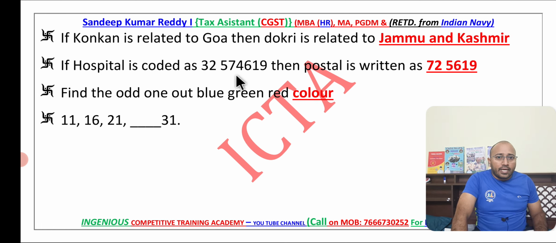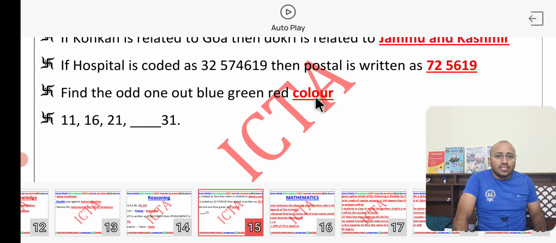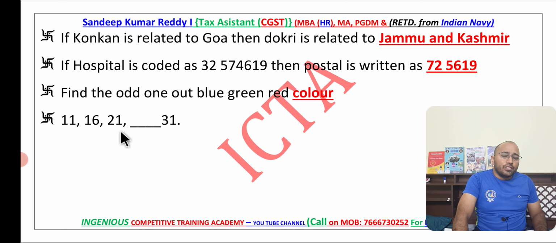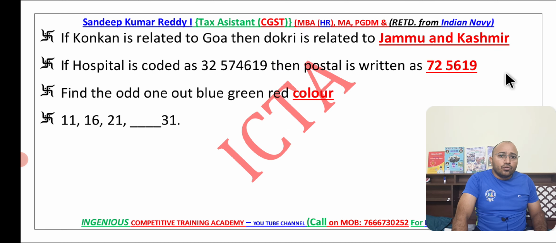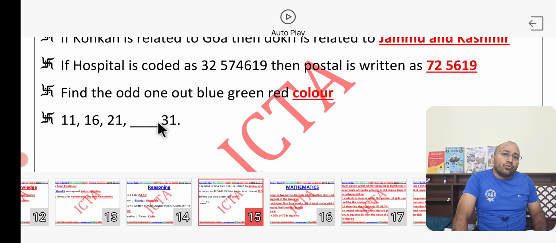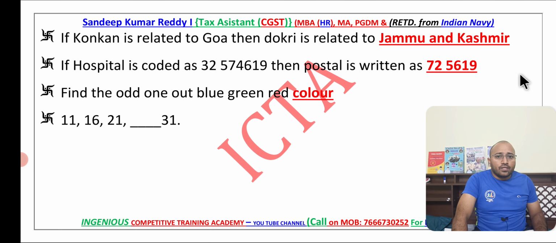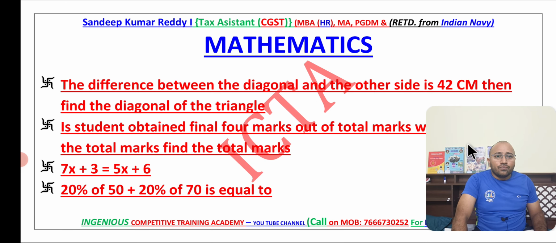Hospital is coded like this, and postal can be coded like this. It is very easy. You just have to replace HOSPITAL with 32574619, that's it. The odd one has to be identified: blue, green, red, and color. In this case, color is the odd one, obviously, because the others are colors. So when it comes to 11, 16, 21 plus 5, that is 26, 26 plus 5, 31. That is the answer.